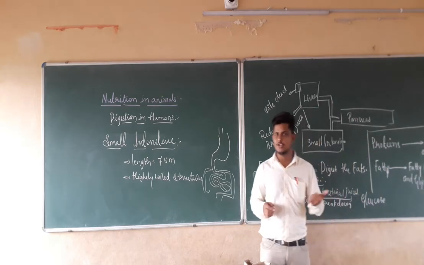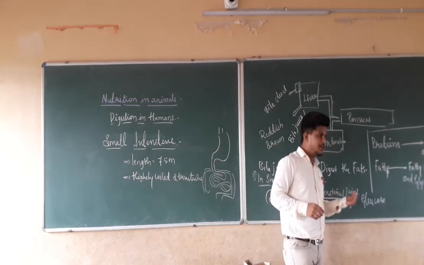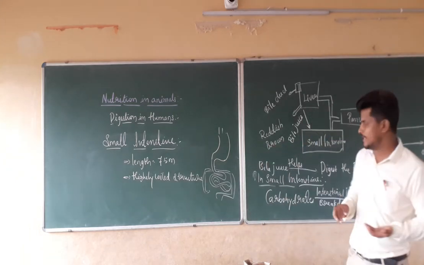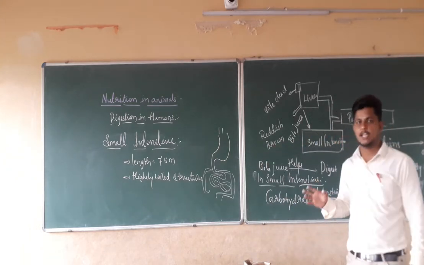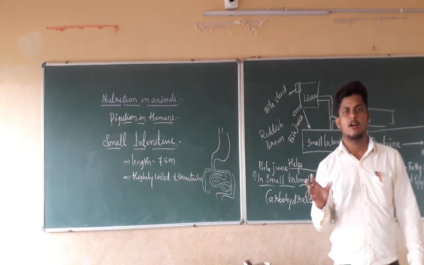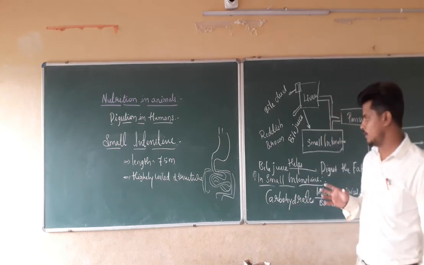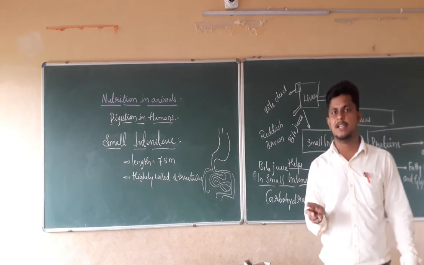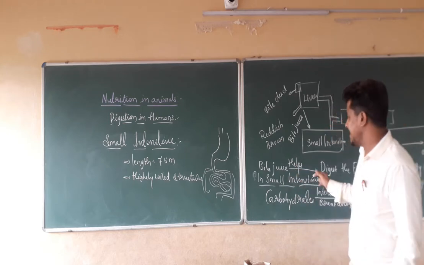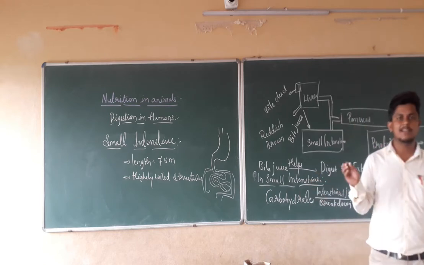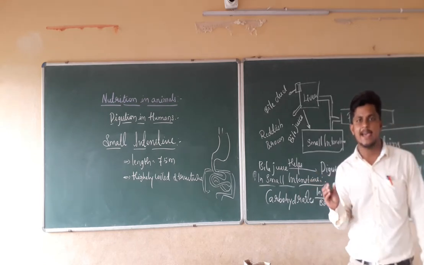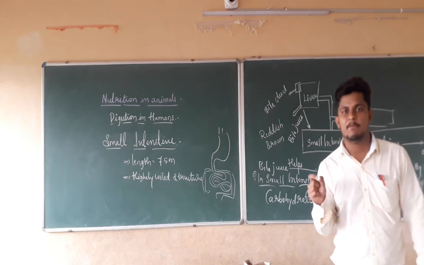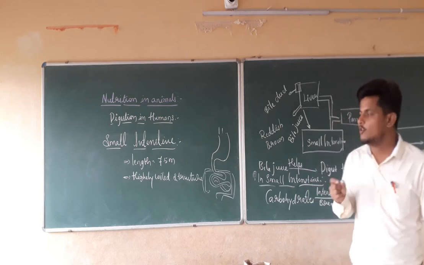So this type of conversion or breakdown of the food particles is happening in the small intestine by the intestinal juices. If you check all the nutrients or components here, all are converting into simpler forms, and they are going to be absorbed in the small intestine only, by the blood capillaries. For that reason, the small intestine is known as the complete site of digestion in human beings.